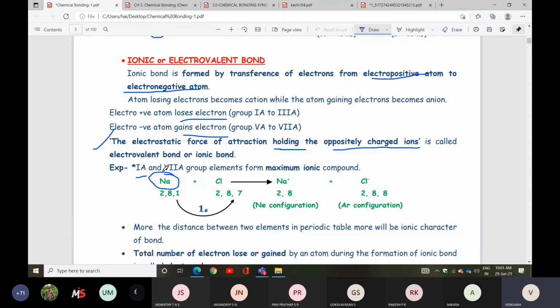Conditions for the properties of ionic bond. Ionic compounds will be brittle, having high melting and boiling points. Ionic compounds will be soluble in water. Those are all features you studied in class 10th standard. Yes or no? You people know already.